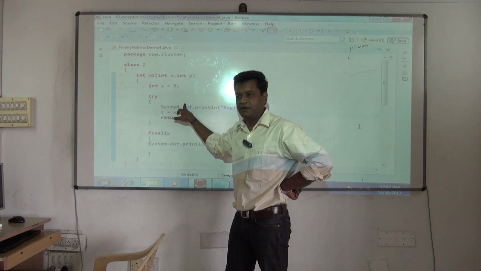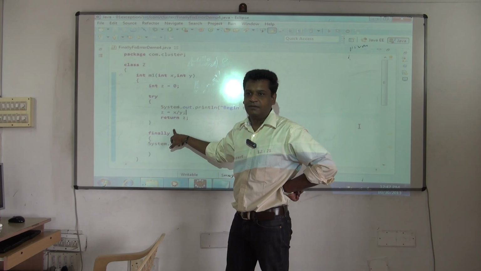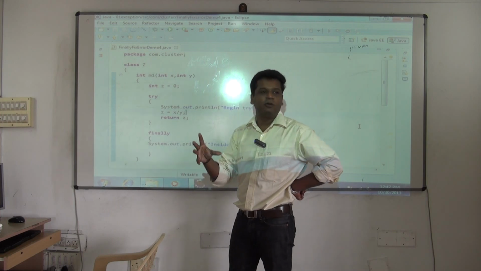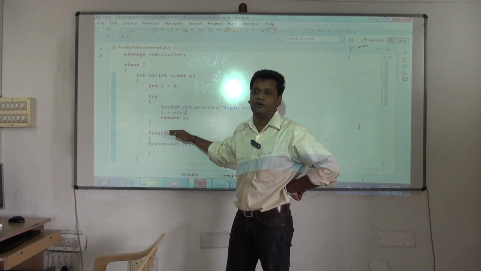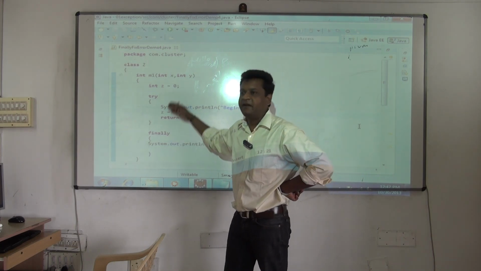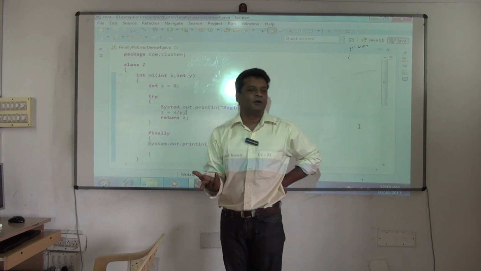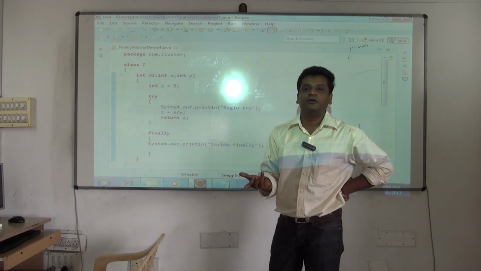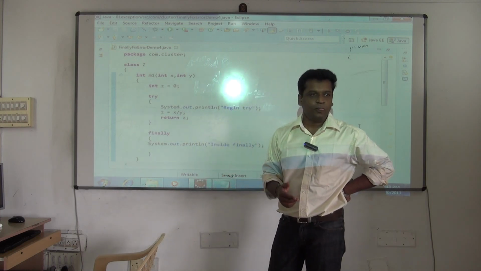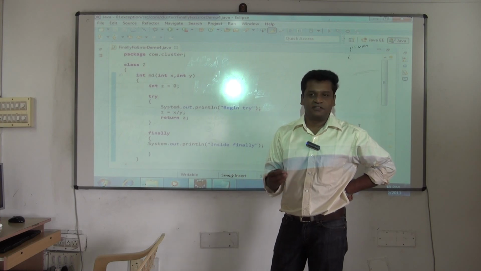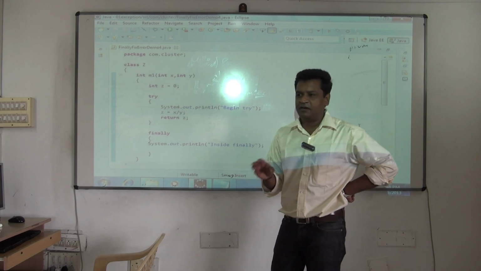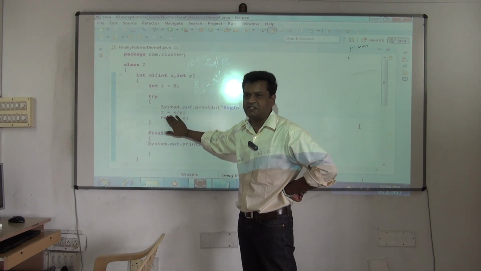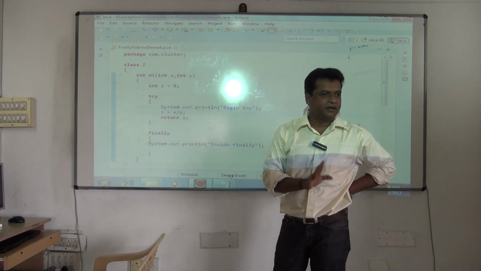But if an exception occurs here and I catch it here, fixing the problem will become an issue now. You can't fix the problem here, because if you want to fix the problem, what do you have to do? Again rewrite the same. See, fixing the problem is nothing but re-executing the logic with proper values. Fixing the error is nothing but re-executing the logic with proper values. So that will become very difficult. So what we do, we will never write try catch. Just understand that much now. We will never write try catch.